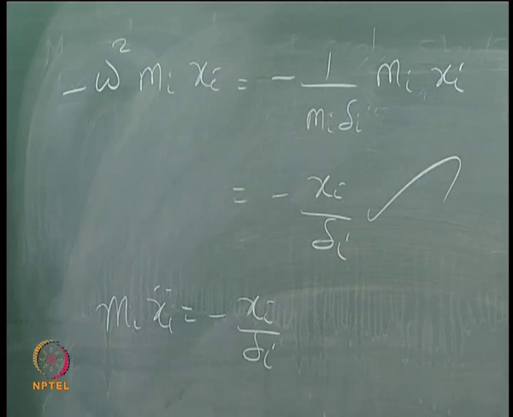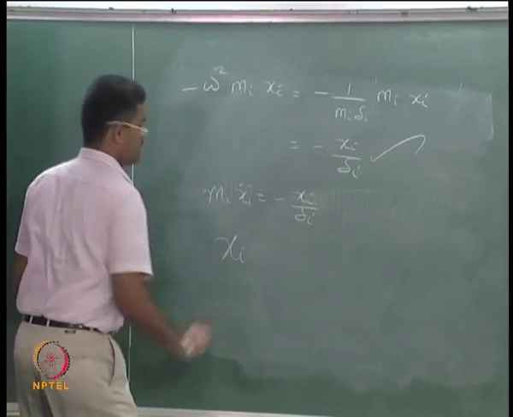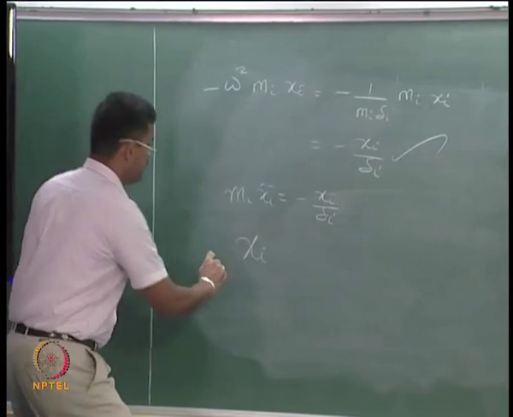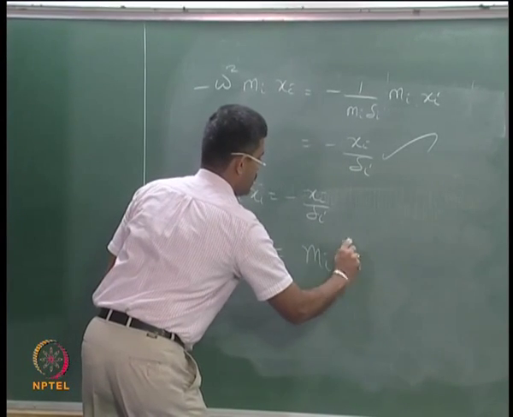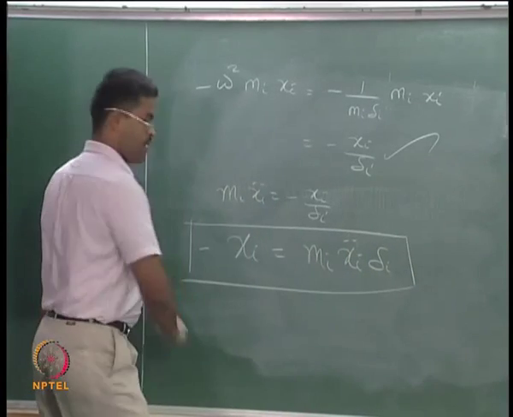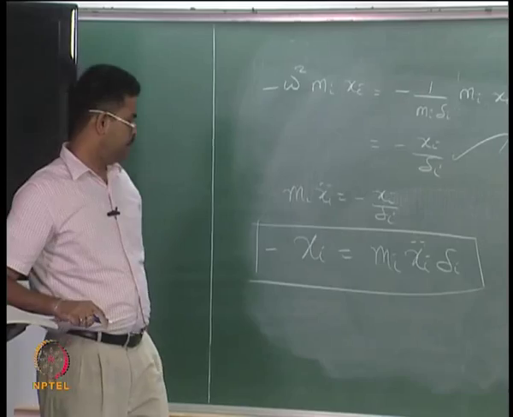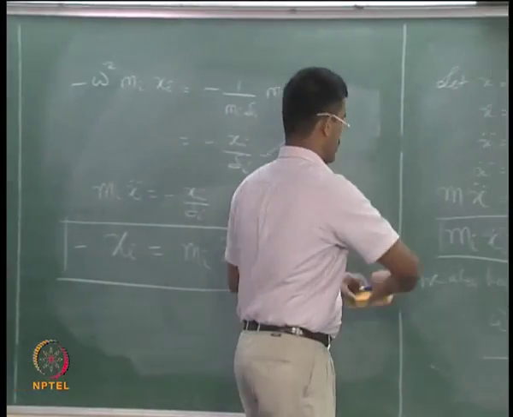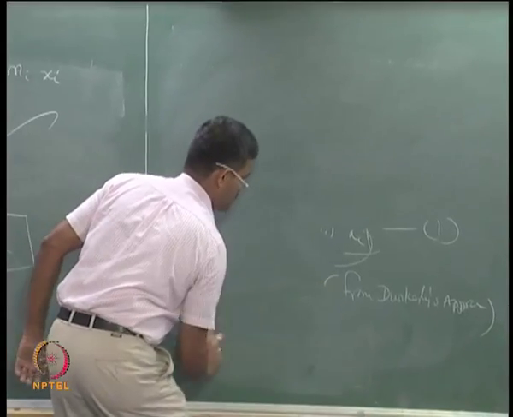So what it means is the control equation is xi is mi xi double dot delta I. Now I want to generate the equation for this 3-degree freedom system model for this example. Let us see how we do it.